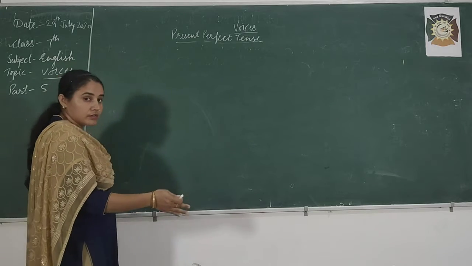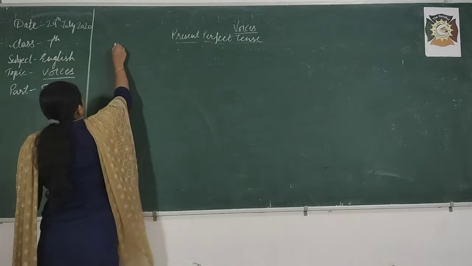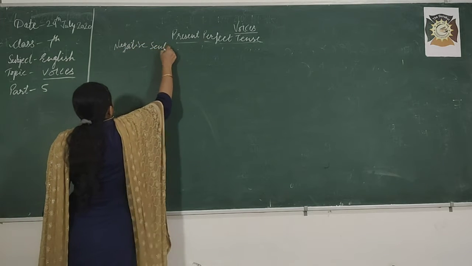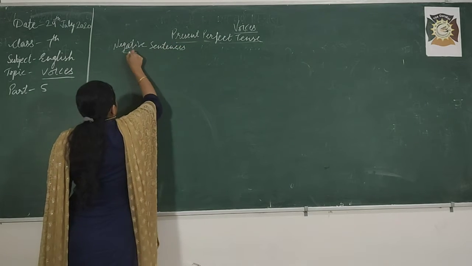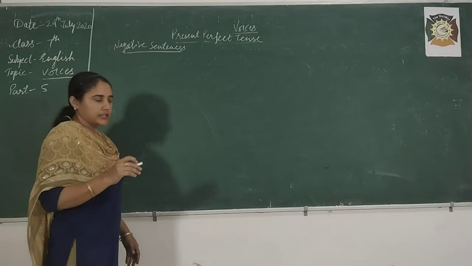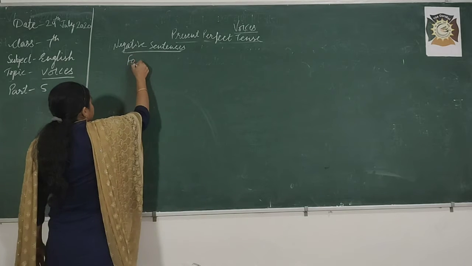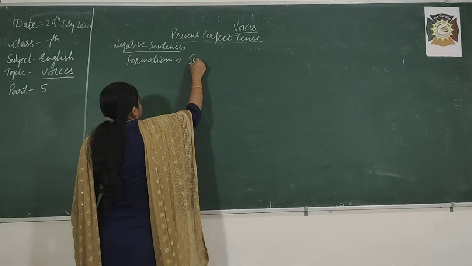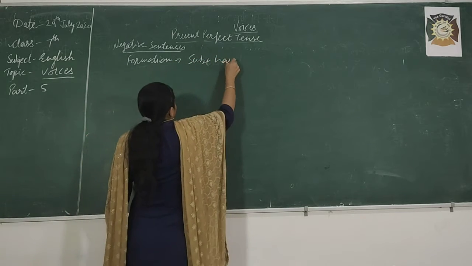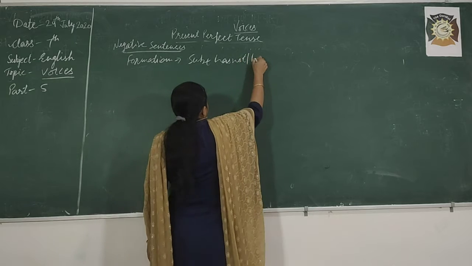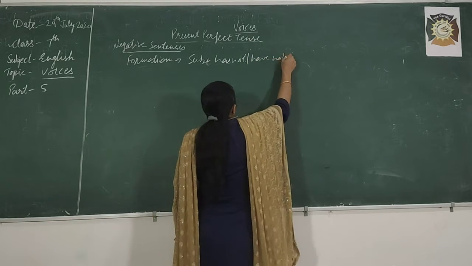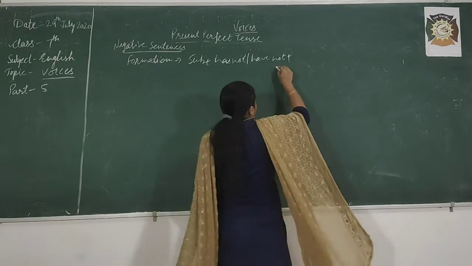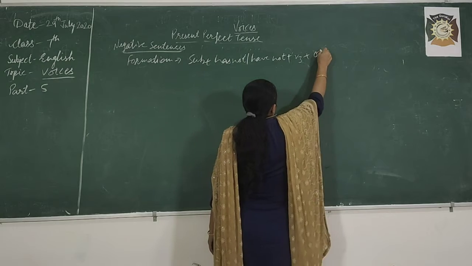So now what are we doing? Negative sentence. Good. Negative sentences of present perfect. Right. So the formation for this: subject plus has not, have not. The third form will be the same in all the perfect tenses. Has not, third form, then object.